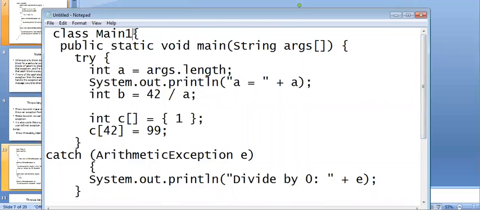That's why I'm moving on. I don't want to move fast, but I can explain it clearly. Our class name is main one, but I'll change this to ex3 because the program is already available. Public static void main. I use a as a variable, args dot length, because I'm using arguments. So if I don't use anything, the value will become 0.